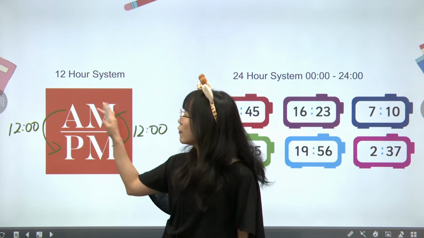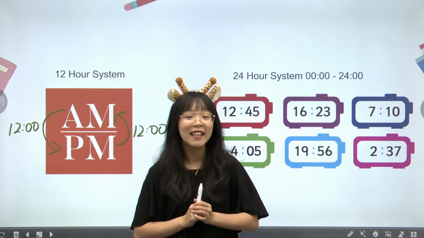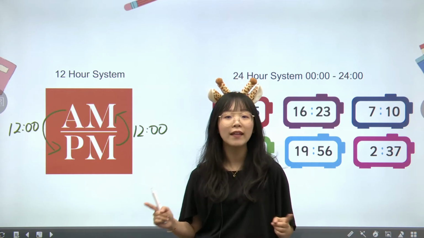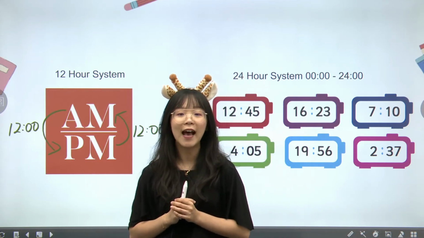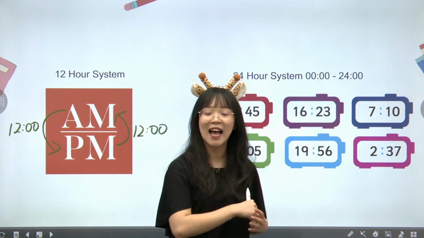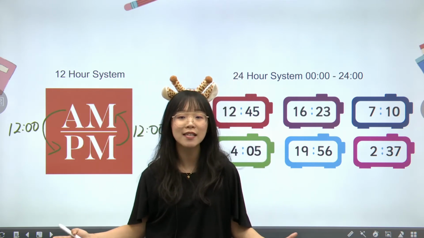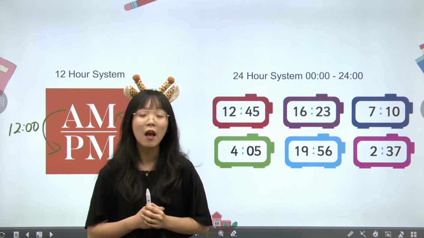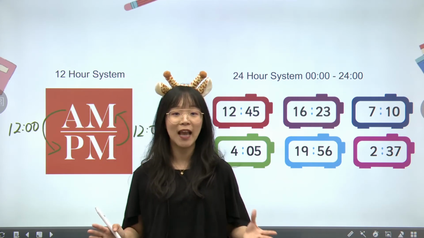That is not 12 o'clock anymore. That is because many times we also have a 24-hour system. And that is commonly used when you're taking airplanes and trains. On your ticket, you will see the 24-hour system. Because in the day, we have how many hours?